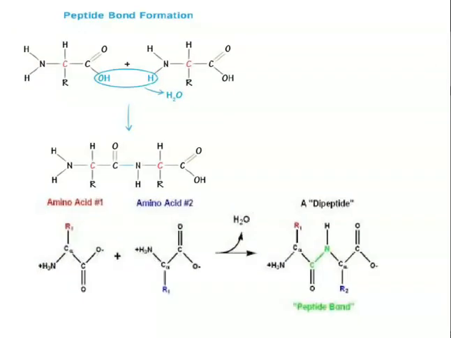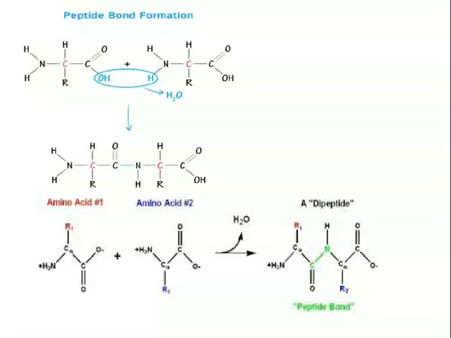Now next is, what are the physical properties of amino acids? Now amino acids are usually colorless, crystalline solids. They have high melting point. Generally they are water soluble because of intermolecular hydrogen bonding with water. Most importantly, they have Zwitter ion structure. So what is this Zwitter ion structure?